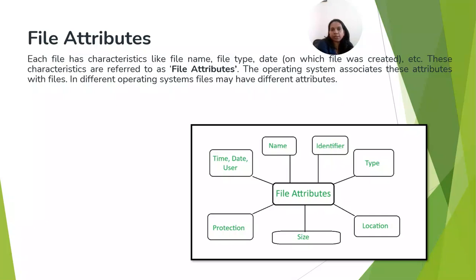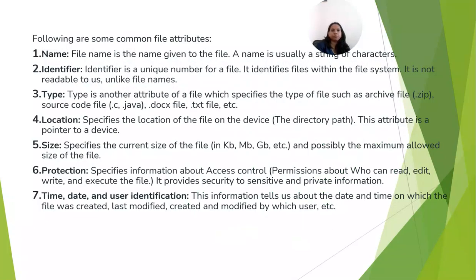Now these are the file attributes. Each file has characteristics like file name, file type, and date, on which date the file was created, etc. These characteristics are referred to as file attributes. The operating system associates these attributes with the files, and in different operating systems files may have different attributes also. So these are the common attributes that a file will have, and here are the explanations of those attributes.